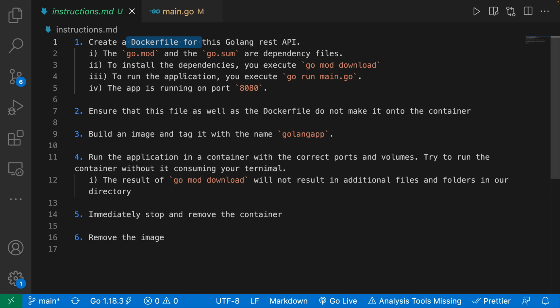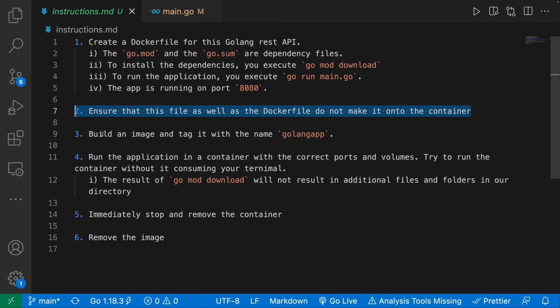So once you create your Docker file, I want you to ensure that when the container is up and running, this instructions.md file, as well as the Docker file, don't make it onto the container. That is something that I want you to ensure. And we've covered this already. I'm not going to tell you. You guys can figure it out on your own.